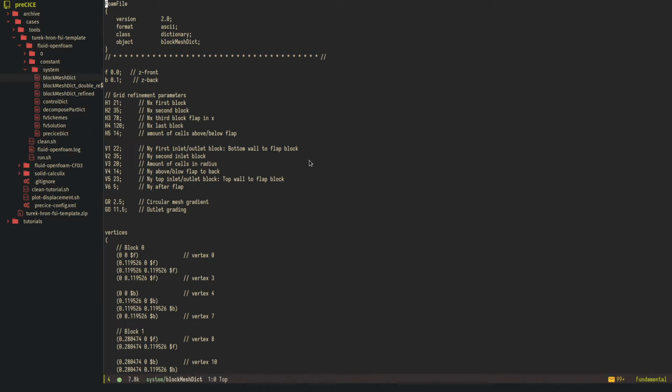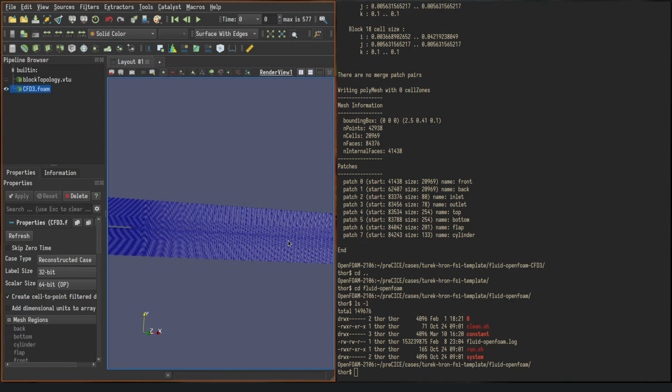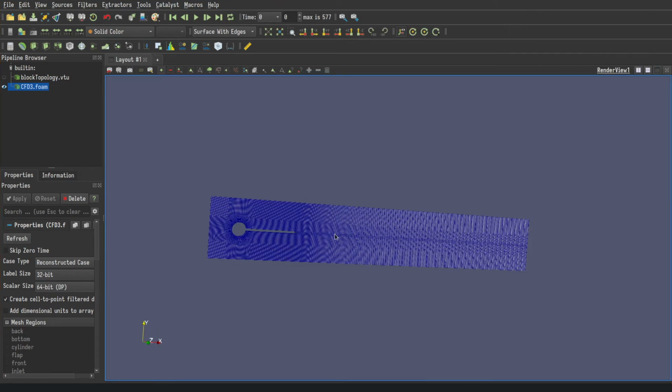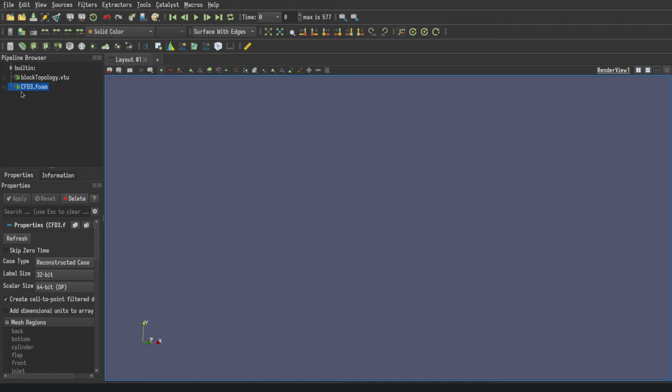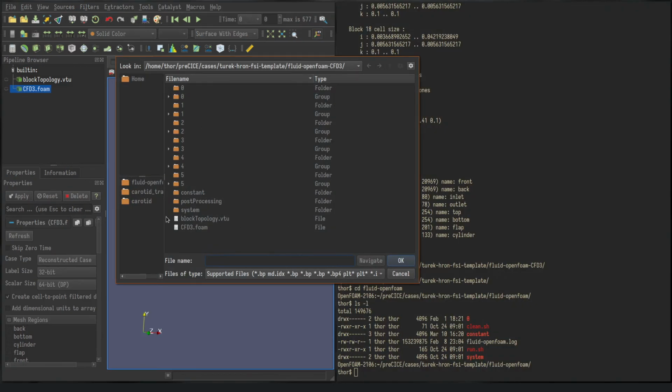System blockMesh dict. I now change this to 11. This actually may be a good idea because I can now put two block meshes in the same case. So let me open the other case.